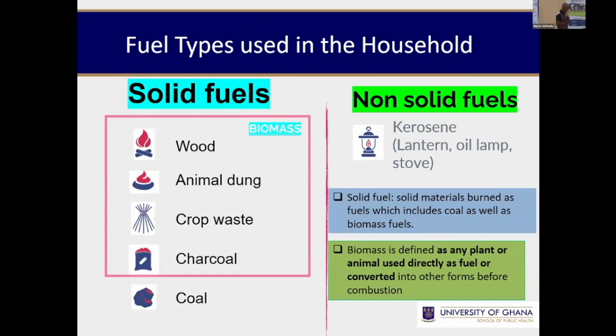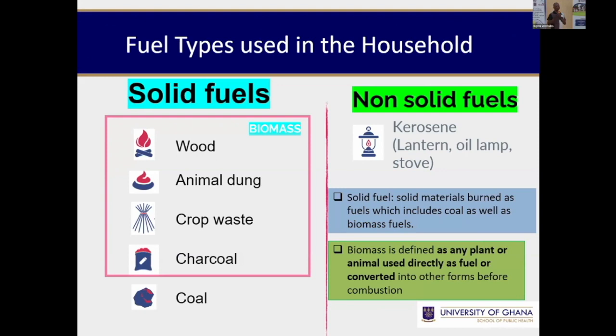When we talk about household air pollution, where does that story start? We know about fuel, right? There are basically two types of fuel: the solid fuel and the non-solid fuel. Within the solid fuel, we have the biomass. Biomass refers to wood, animal dung, crop waste, and charcoal. Now, solid fuel refers to biomass plus coal. So that's a distinction. There's a distinction between solid fuel and biomass fuel.